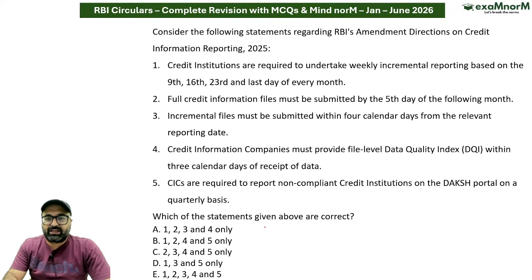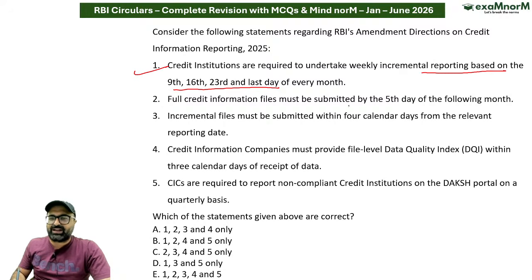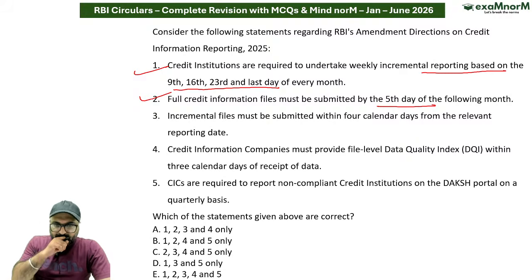Next is credit information reporting. Now we know that the credit institutions are required to undertake weekly incremental reports based on 9th, 16th, 23rd and last day of every month. Correct. Full credit information files must be submitted by 5th of the following month. That is correct. उसके अलावा अगर हम बात करें the incremental files submitted within 4 calendar days from the relevant reporting date. This is correct.